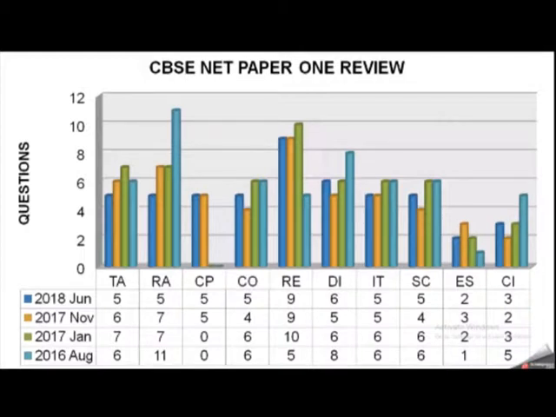Similarly, the next one is research aptitude, where the numbers are 5, 7, 7 and 11. Likewise CP, that means comprehension, has 5 questions, so comprehension is sure to be there. The next one is communication. And for reasoning, there are lots of questions: 9, 9, 10 and 5 from 2018 to 2016.